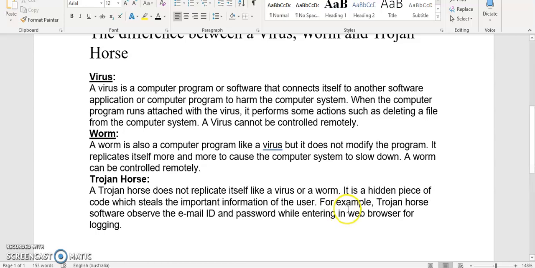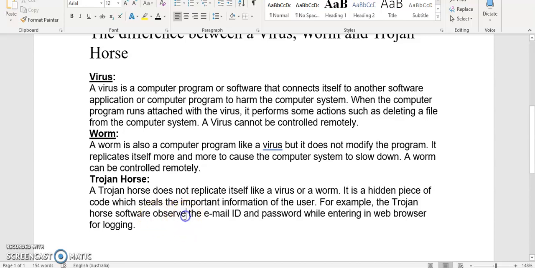For example, Trojan horse software. So let's just say the Trojan horse, because that's what we're talking about and we know it's software. The Trojan horse software observes. I think it does more than observes, it copies and steals.